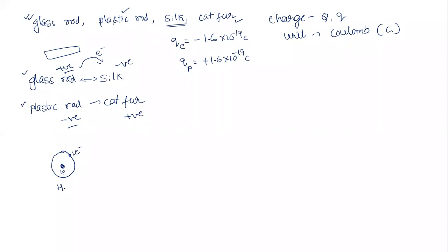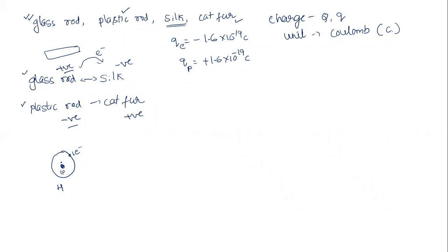Only one proton exists, right? Now tell me what type of charge it is now. Positively charged or negatively charged? The hydrogen atom is positively charged. Why? Because initially one proton and one electron were there, so the total charge was zero. It is electrically neutral. Now, as you remove the electron, it has become positively charged because only positive charge exists, right? So positively charged it is.